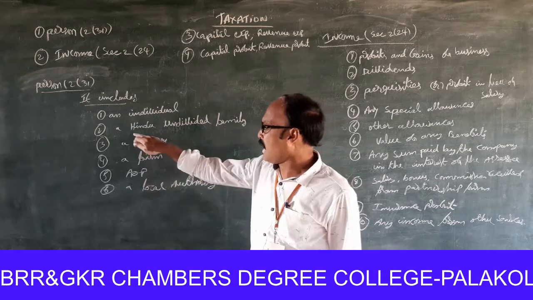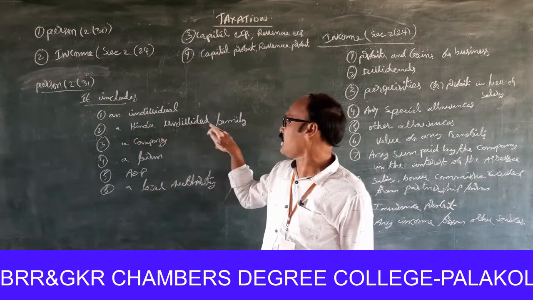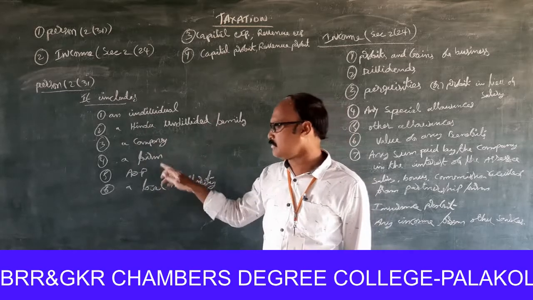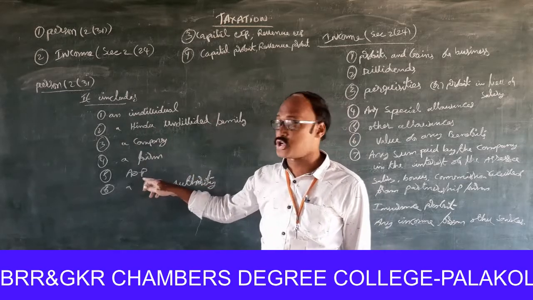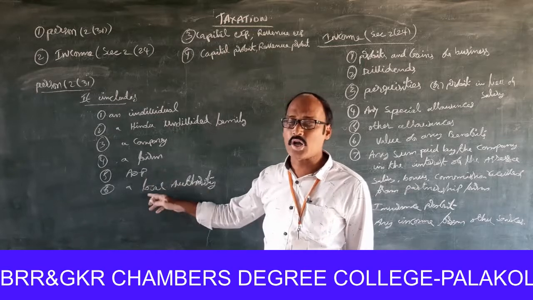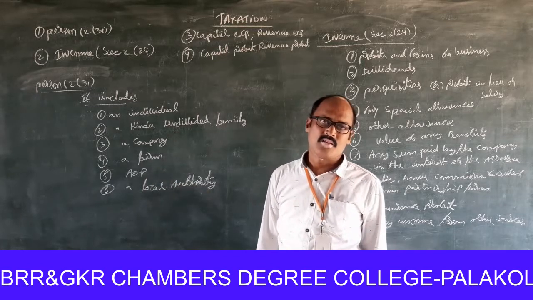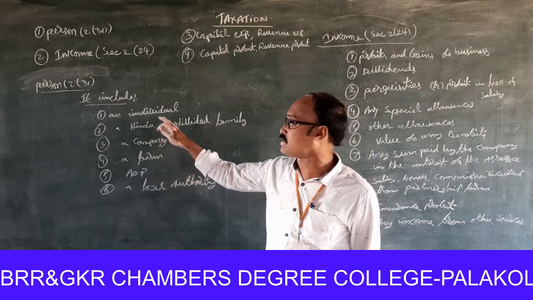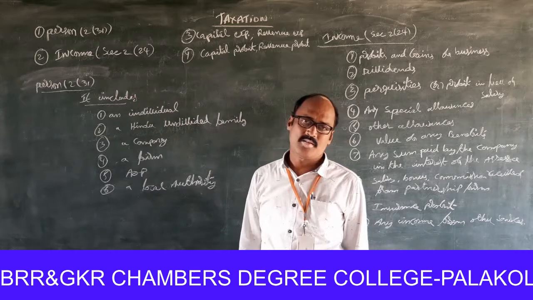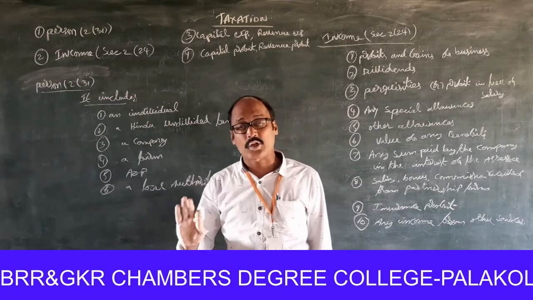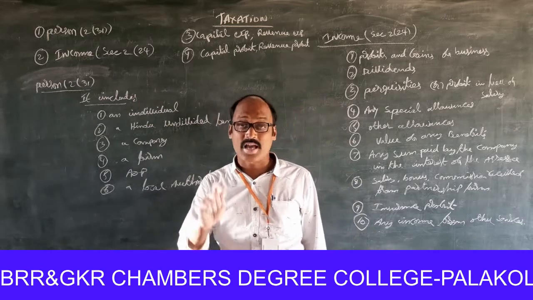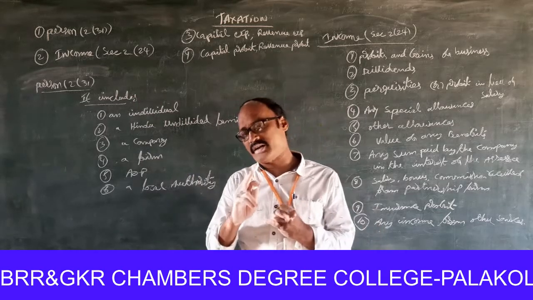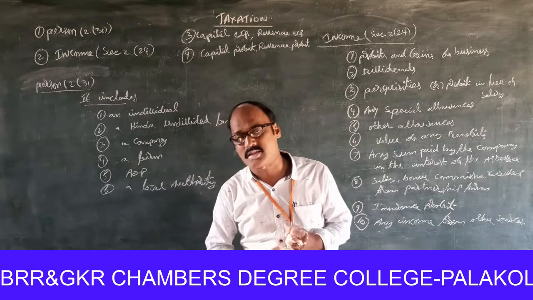Next one, a Hindu undivided family, a company, a firm, an AOP, association of persons, a local authority. These are all included in person. Person means not only a human being, but also a Hindu undivided family is to be treated as a person.